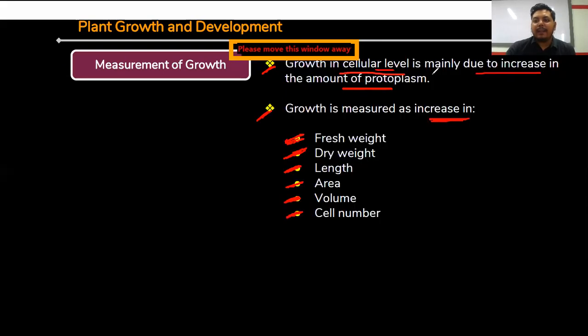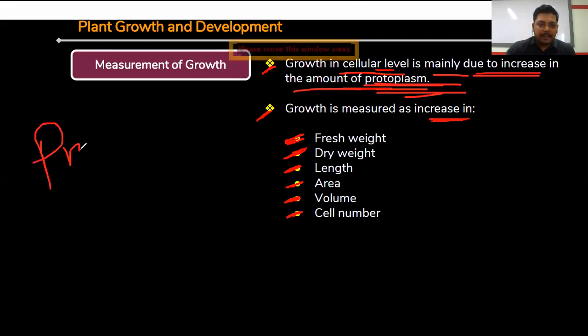Growth at the cellular level is mainly due to an increase in the amount of protoplasm. So what is the meaning of growth? How can we determine plant growth, through the auxanometer, right? When can we say that growth is taking place in this plant? When the protoplasmic content is increasing, right? What is the meaning of protoplasm?